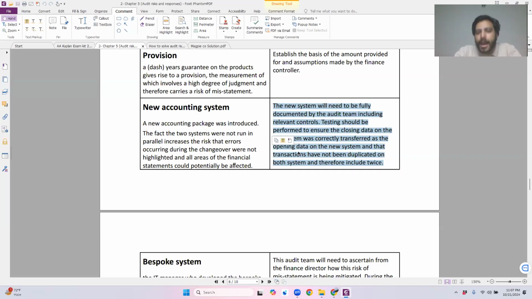When parallel testing has been done, there is also a risk that both the systems have recorded the same things. But that is not the case right now, in this question, in this scenario. If parallel testing is done, then there is a risk that both the systems would have recorded the things and it would have duplicated the amounts within the financial statements. This kind of response is appropriate in that kind of scenario, but it is a very difficult type of risk. The examiner never asks this risk.